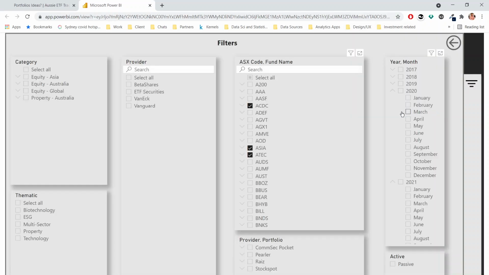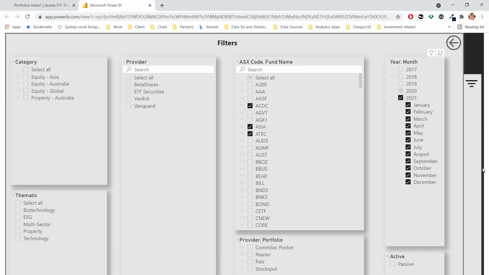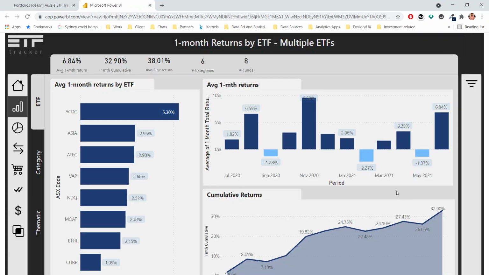We can take a look at this as well just on the last financial year. We've done some reviews of what's happened in the last financial year, so might as well take a look at it there. So we've just selected that for 2020, minimize that, select all of 2021, even though we only have data up to June, not July onwards.